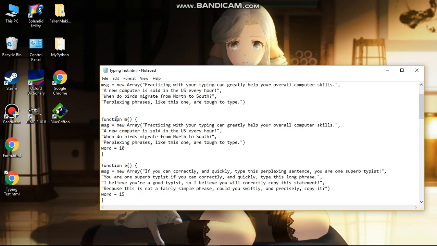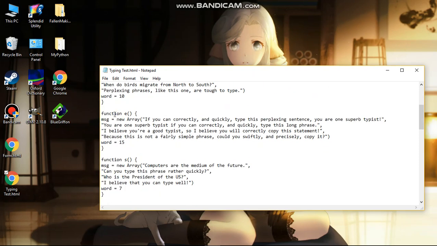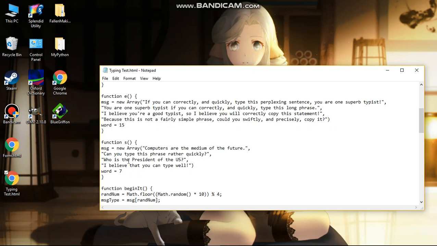Now we have a function called mBracket, and in this function we have sentences. Each of them consists of 10 words. This function is another new array. Each of them has a different number of words, which is 15, and here is 7.